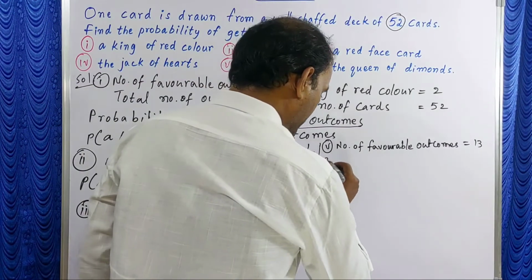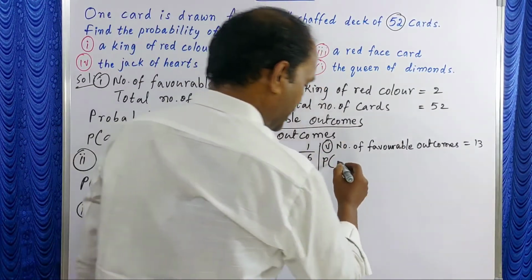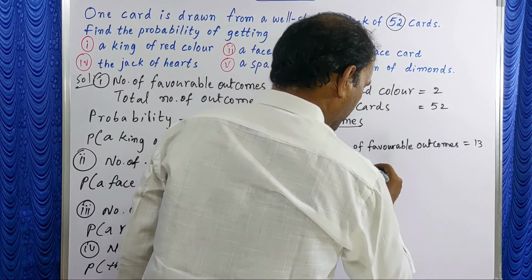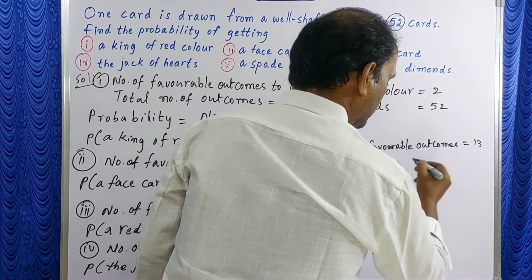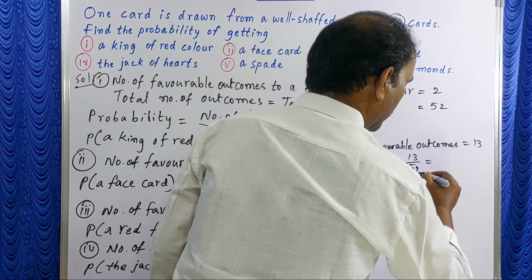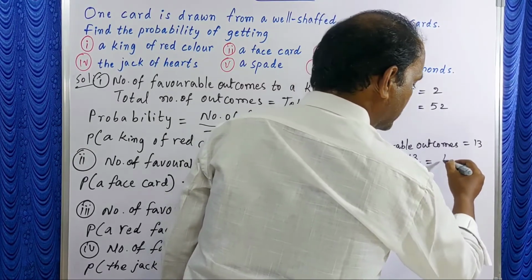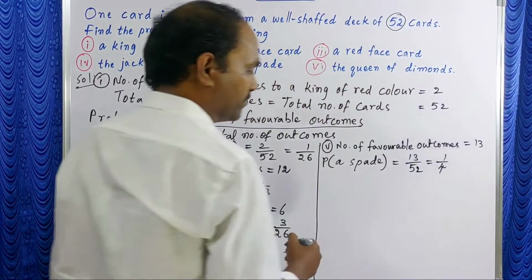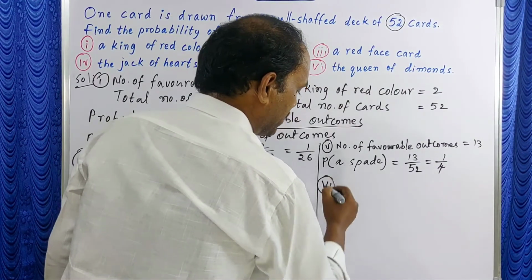Now probability of a spade is equal to 13 by 52. 13 ones, 13 fours. So 1 by 4 is your answer.